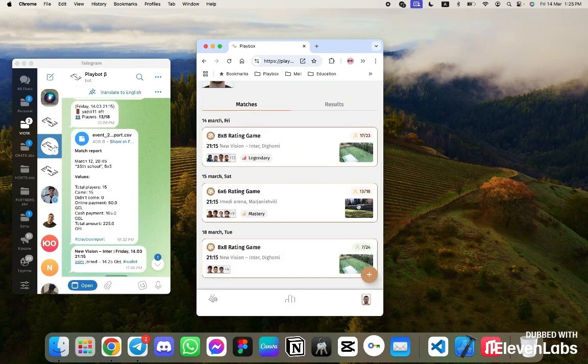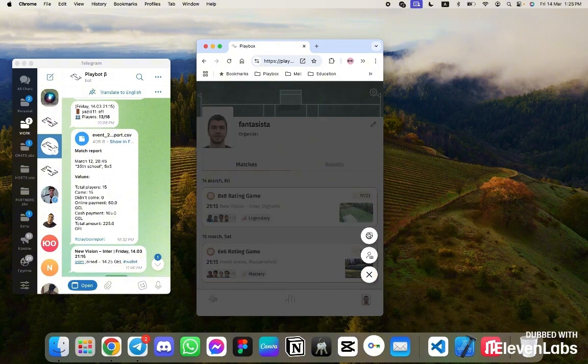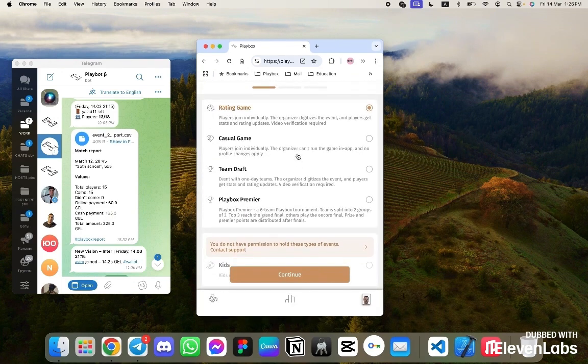Now let's move on to the organizer's capabilities and to how to create games so they appear in the system and manage them. In each organizer's profile, there is a button Create Games. Here you click the plus, and it redirects you to the event types page. We have a powerful matchmaking engine and various types of games in our system. In short, how our game system is set up.